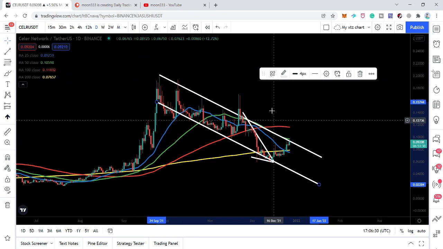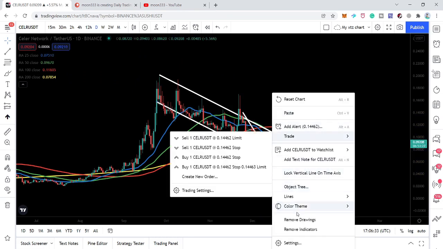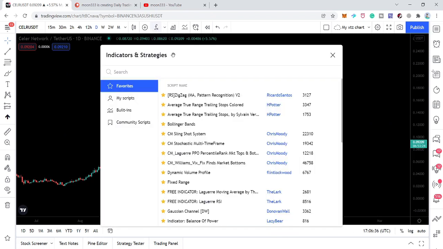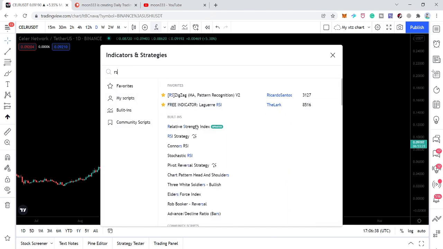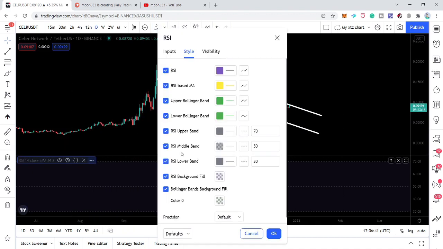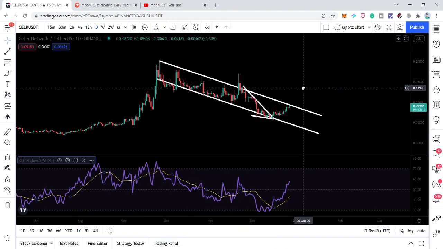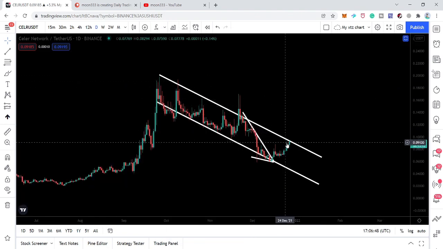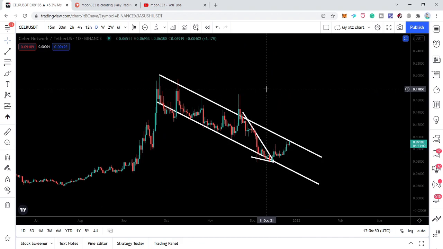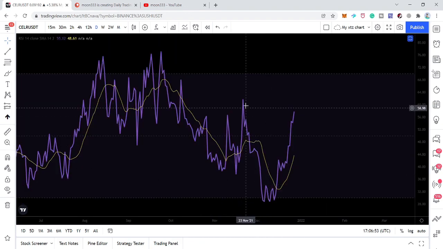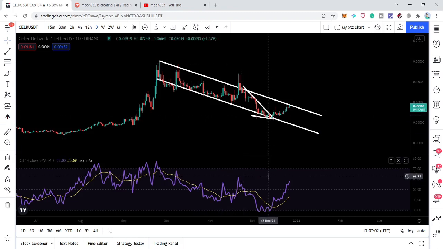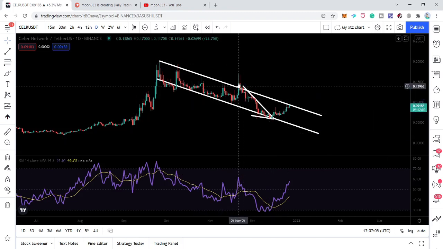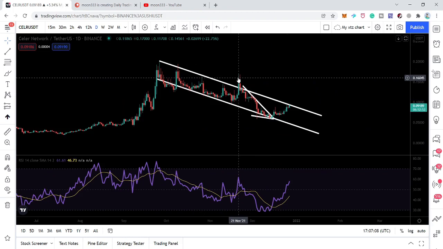And I'm also expecting that soon there can be a bullish divergence appeared on this daily time frame. If I place the RSI oscillator here, then we can see that RSI is very close to form another higher high than the previous high. We can see that there is a big difference from the previous high to this next high if we watch the price line. But if we watch the RSI, there is a very small difference between this high, and soon it can form higher than the previous high. And definitely when it will be crossing up this high, the price line will still be below this previous high. That will be a bullish divergence that can lead the price line to start a very big rally from here.